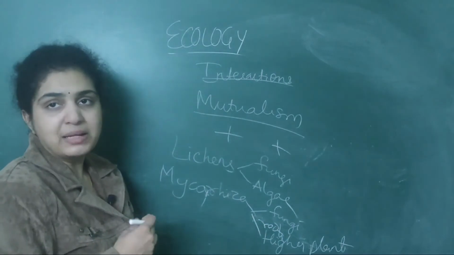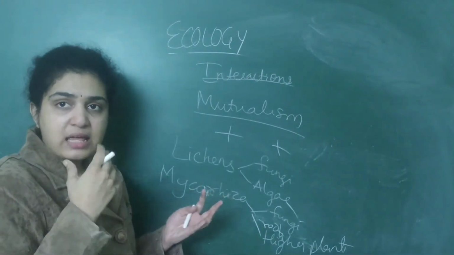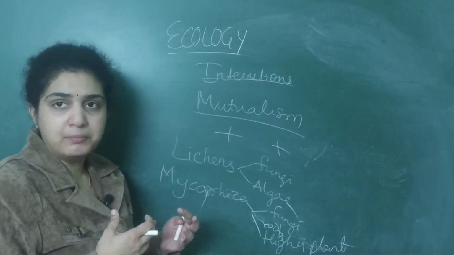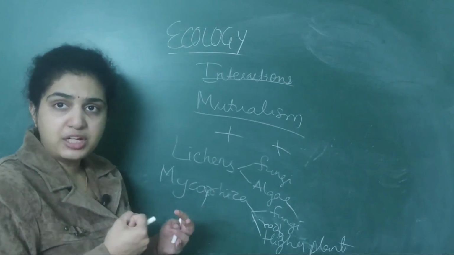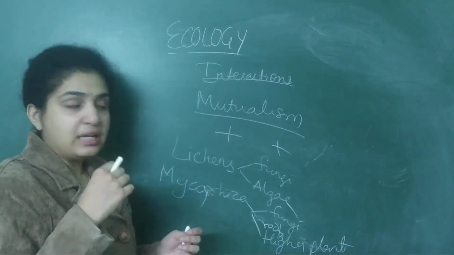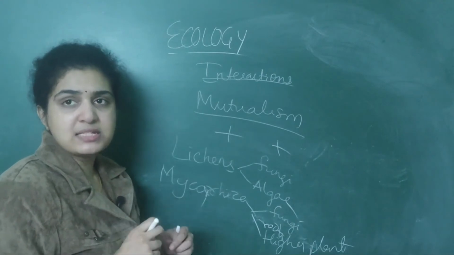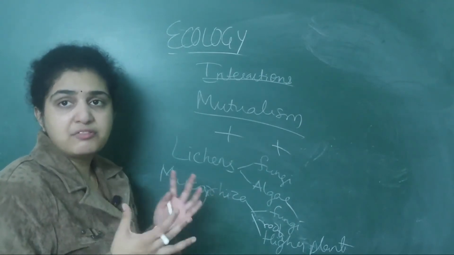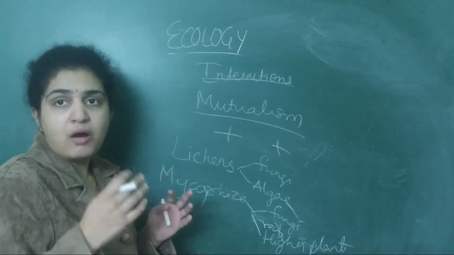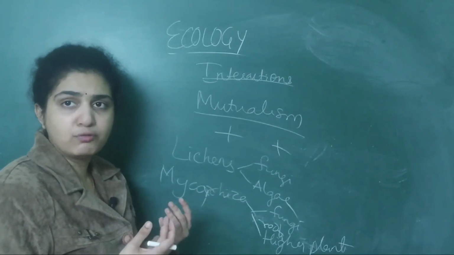So what will happen in lichens? The fungi will get associated with the algae. It will derive the nutrition from the algae and it will survive. The algae will derive the water from the fungi and it will survive. So both are benefited by food and water. One will have water, one will have food.